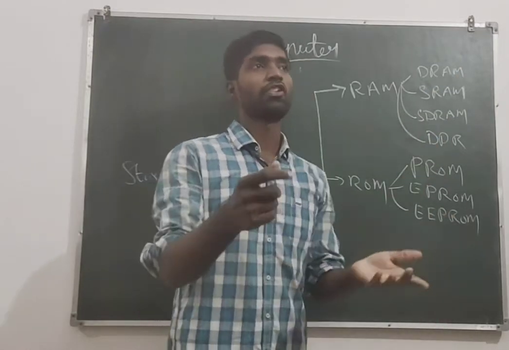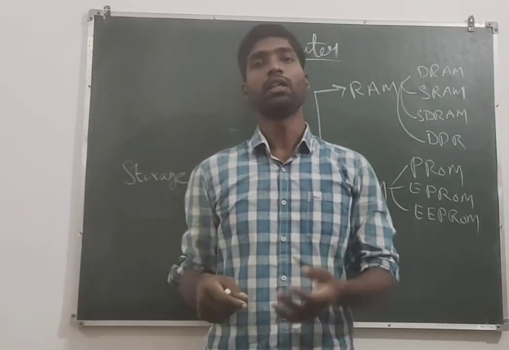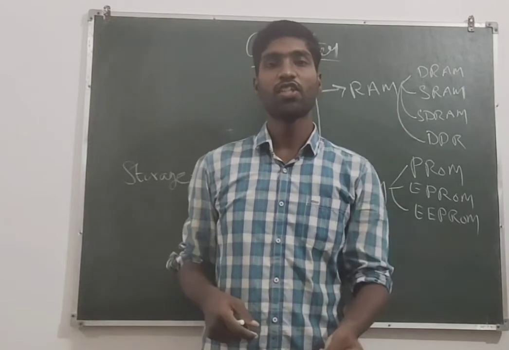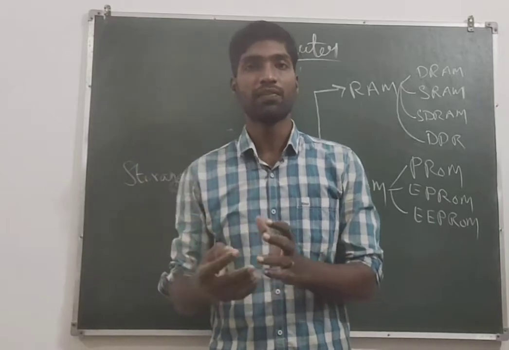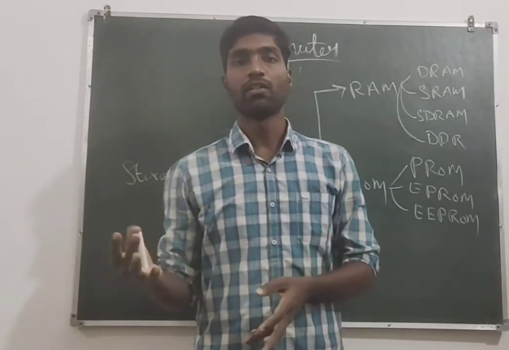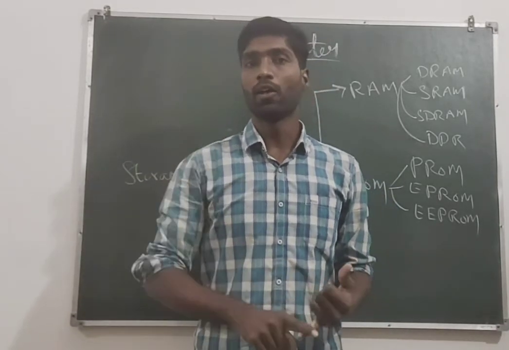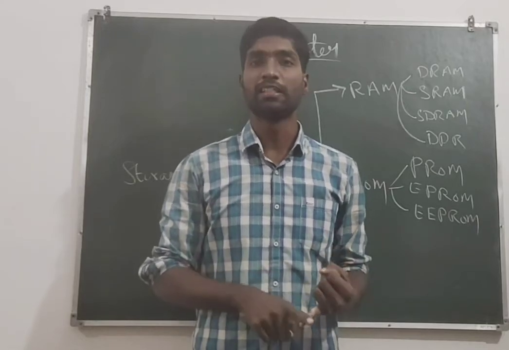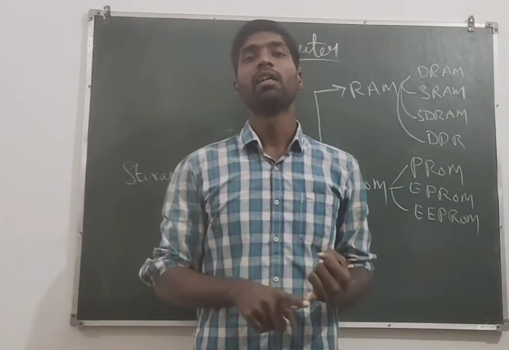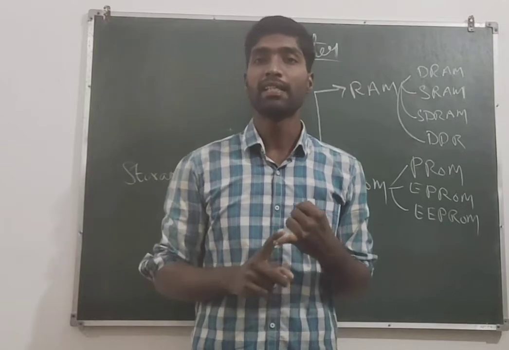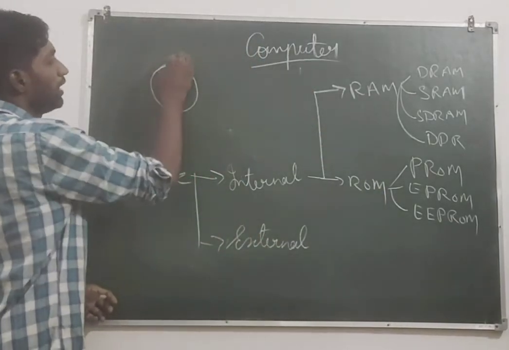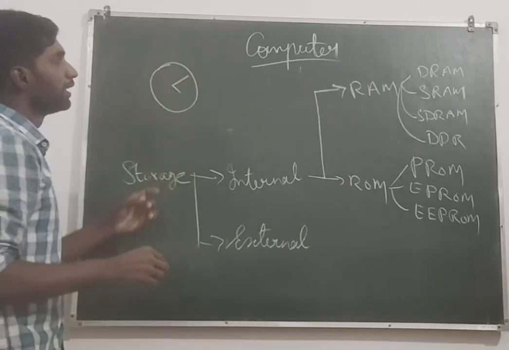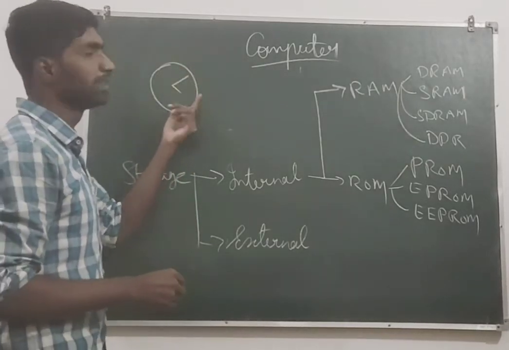In the first chapter, there are analog, digital, and hybrid computers, and based on physical size we keep the names. Analog means the system which has a needle, for example an analog watch with a needle.